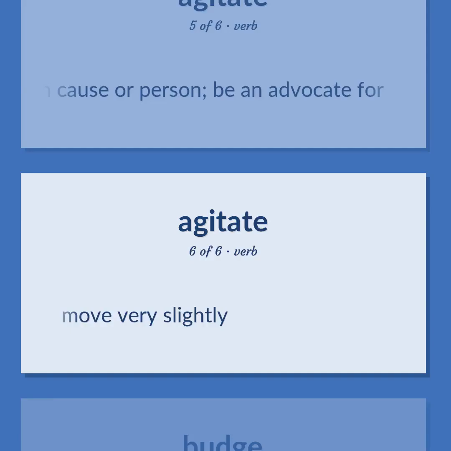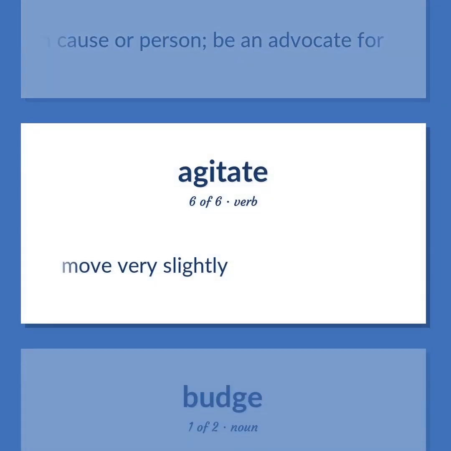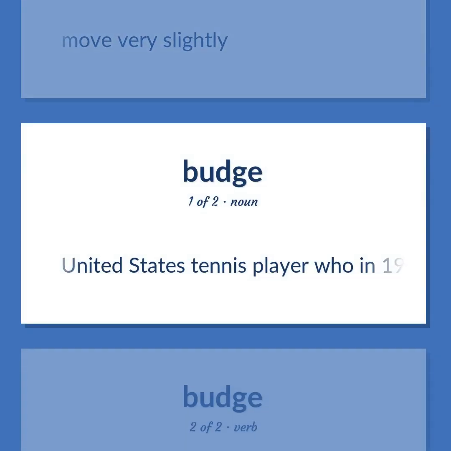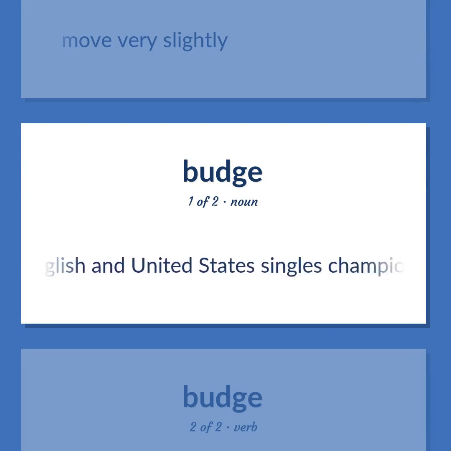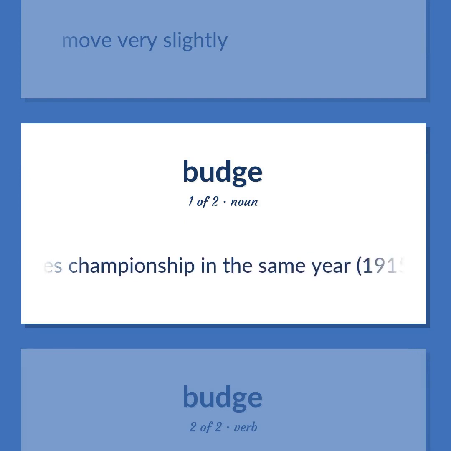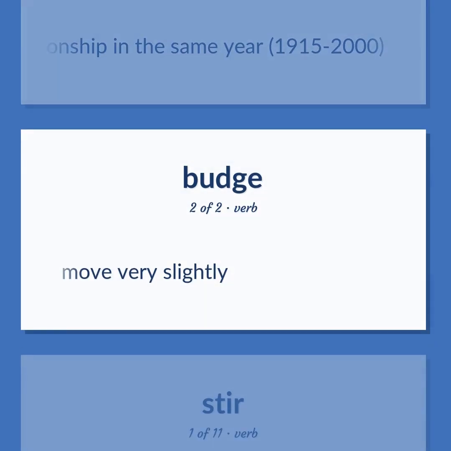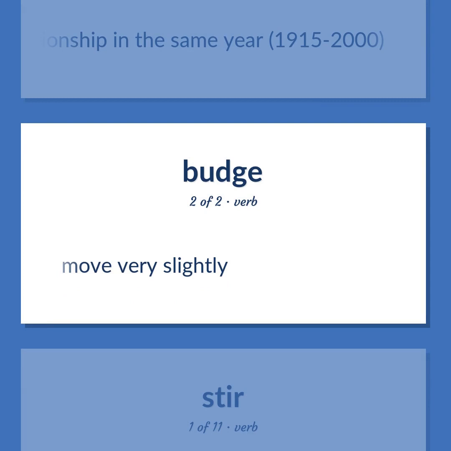Be an advocate for. Move very slightly. United States tennis player who in 1938 was the first to win the Australian and French and English and United States singles championship in the same year, 1915 to 2000. Move very slightly.